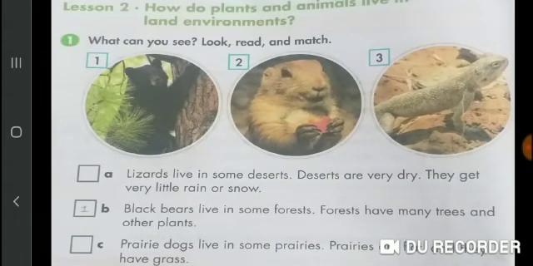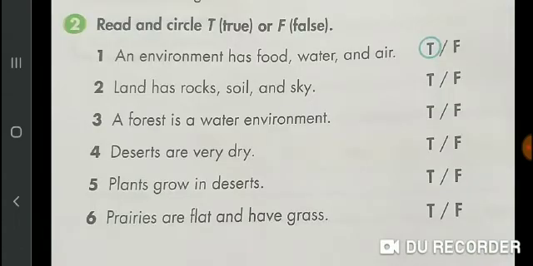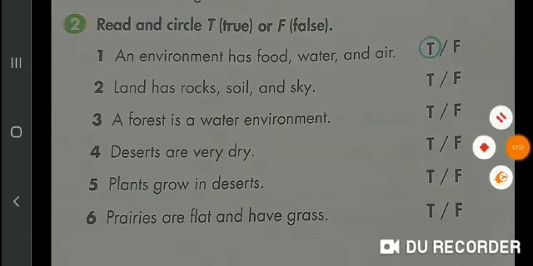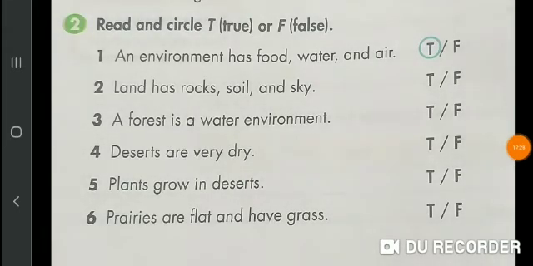Okay students, now move on. Next question. Question number 2 is read and circle T for true and F for false.